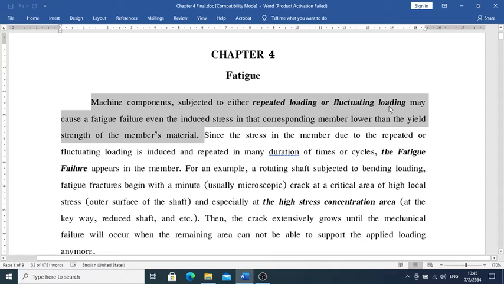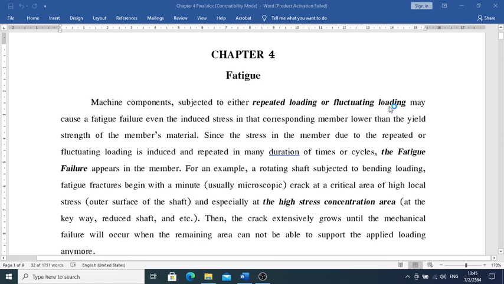It changes with time. Therefore, it induces stress inside the member, and the stress is going to fluctuate. It changes with time, of course, so it's repeated over and over again. Even though the stress is still less than the yield strength of the member, sigma y, there is some failure. So this is the new theory behind it, and we cannot use the old approach anymore.